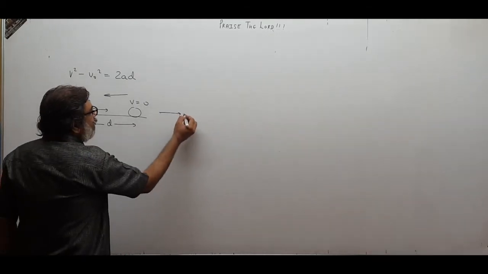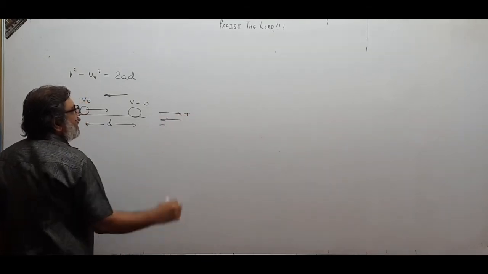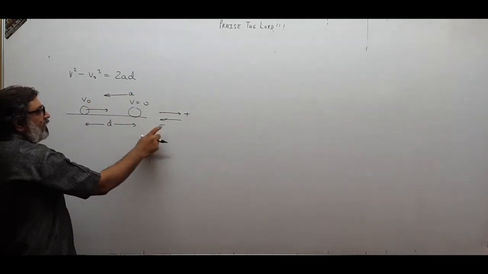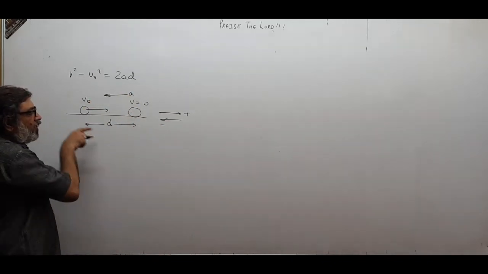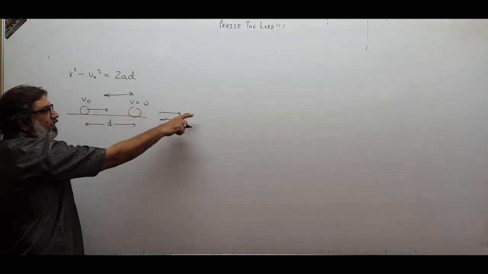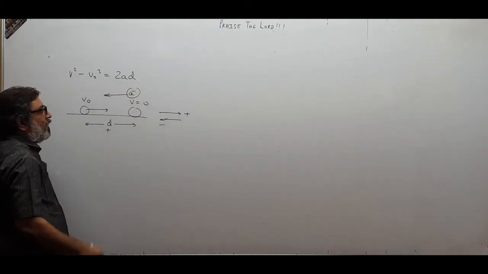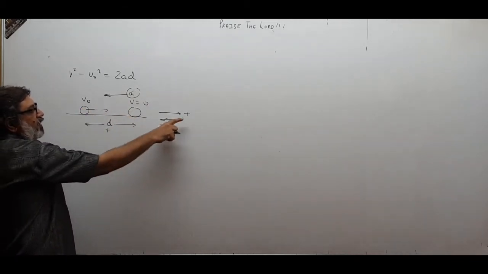If I take this as the positive direction and this as the negative direction, your acceleration is backward, so this should be minus. Your displacement is in the forward direction, so this should be plus. V0 is in the forward direction, so plus.